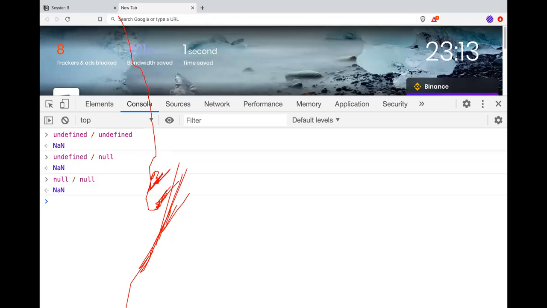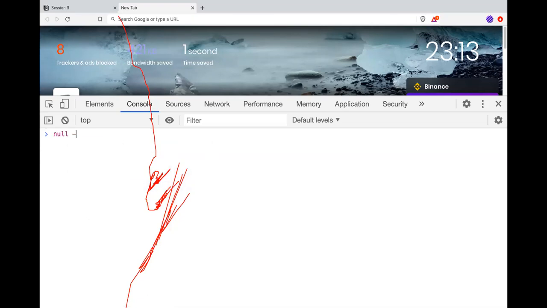What happens with 0 by 0? Infinity, right? In JavaScript, I don't know why it doesn't show it, so it basically says Not a Number. Clear? If I do null plus true, I've already shown it: 1. Null plus 1 is 1. So the arithmetic and multiplication is clear?